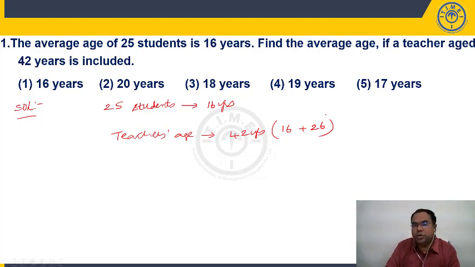Let us say the 25 students' average is 16. I am adding a teacher to the group, and the teacher's age is also 16. The 25 students' average age is 16, we are adding the teacher's age, which is also 16. What will be my new average? Correct. The new average will be 16 only.